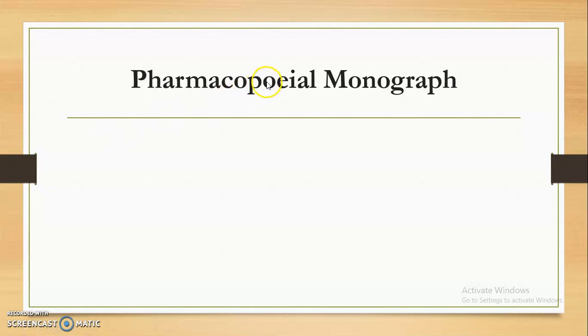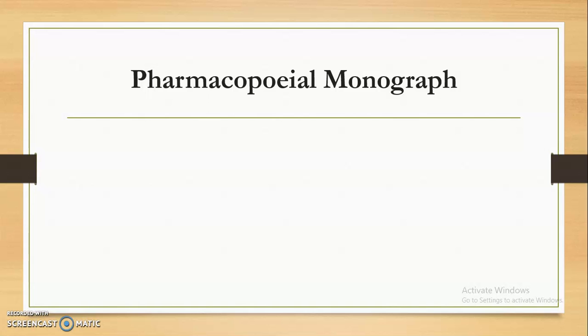Now we have seen what is the meaning of pharmacopoeia. Now what is the meaning of monograph? For example, as I said, there are n number of drugs. For example, you may have aspirin, paracetamol. These two drugs are there. Like this, so many drugs are listed in the pharmacopoeia. Monograph means the information related to aspirin, which is contained in a specific manner, and that specific representation is known as the monograph. So aspirin's monograph, paracetamol monograph.